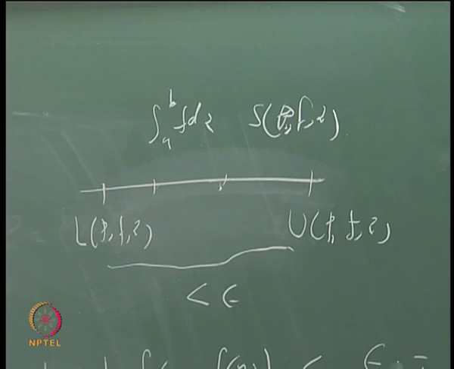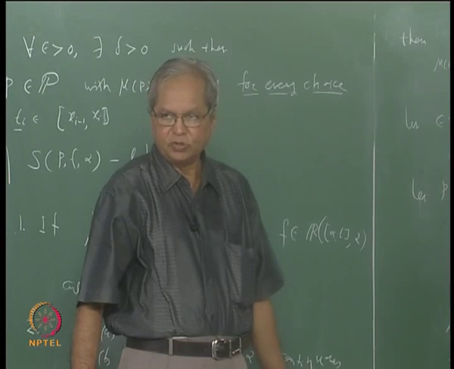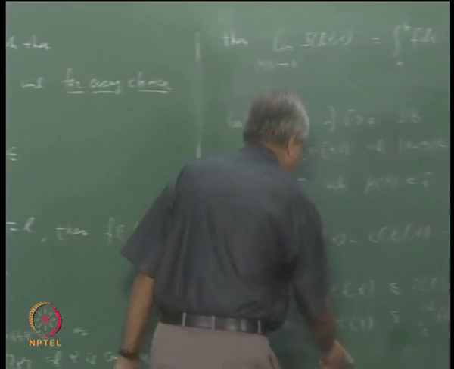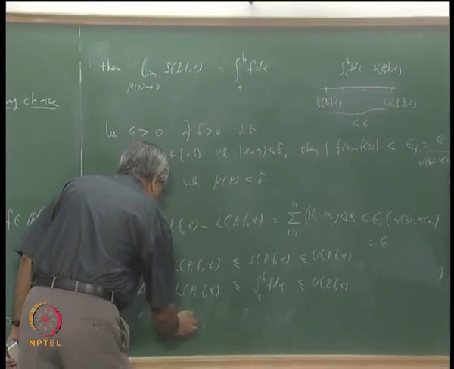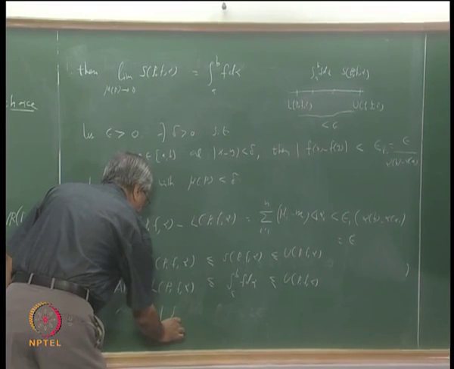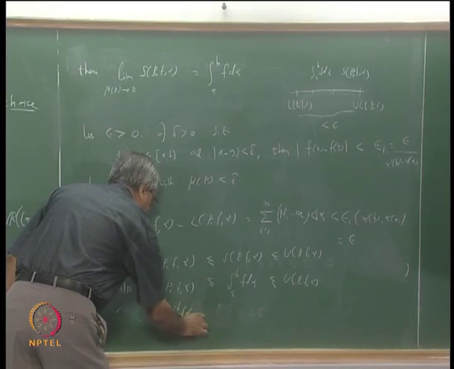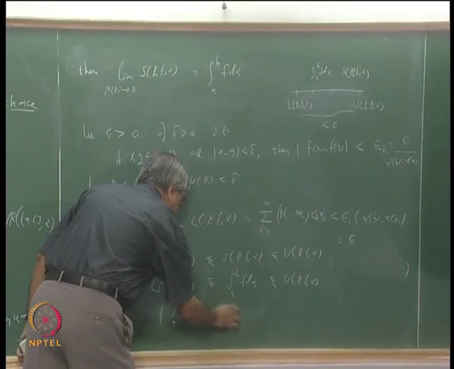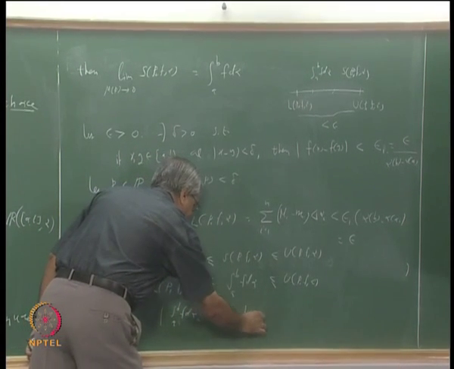So does it follow from here that the difference between them must be less than epsilon? Therefore the integral from a to b of f d alpha minus S(P, f, alpha) is less than epsilon.